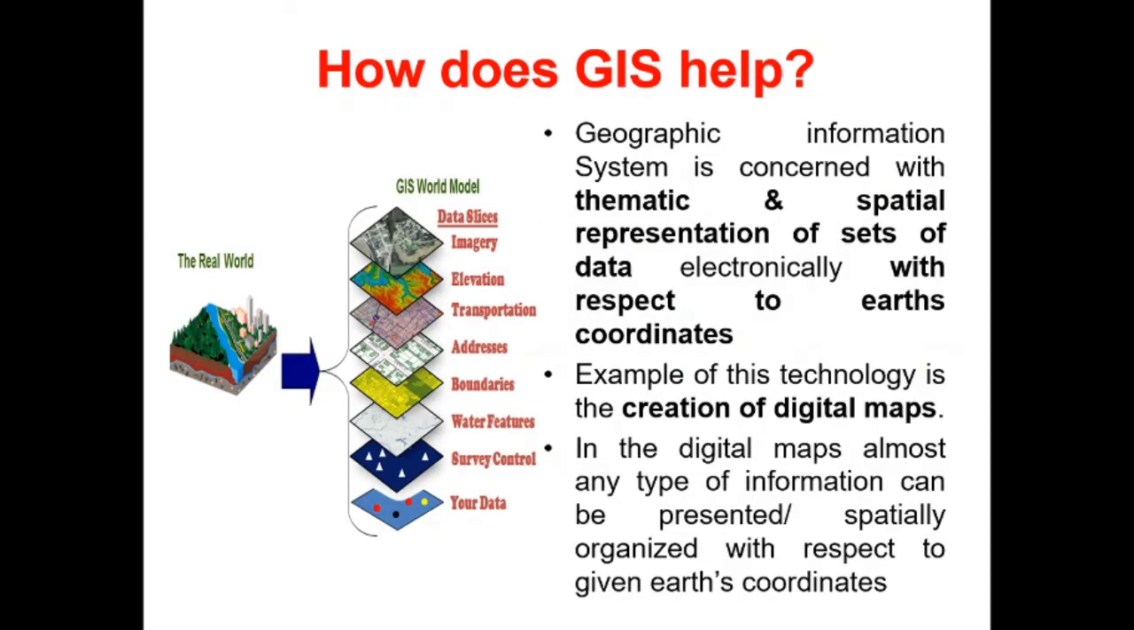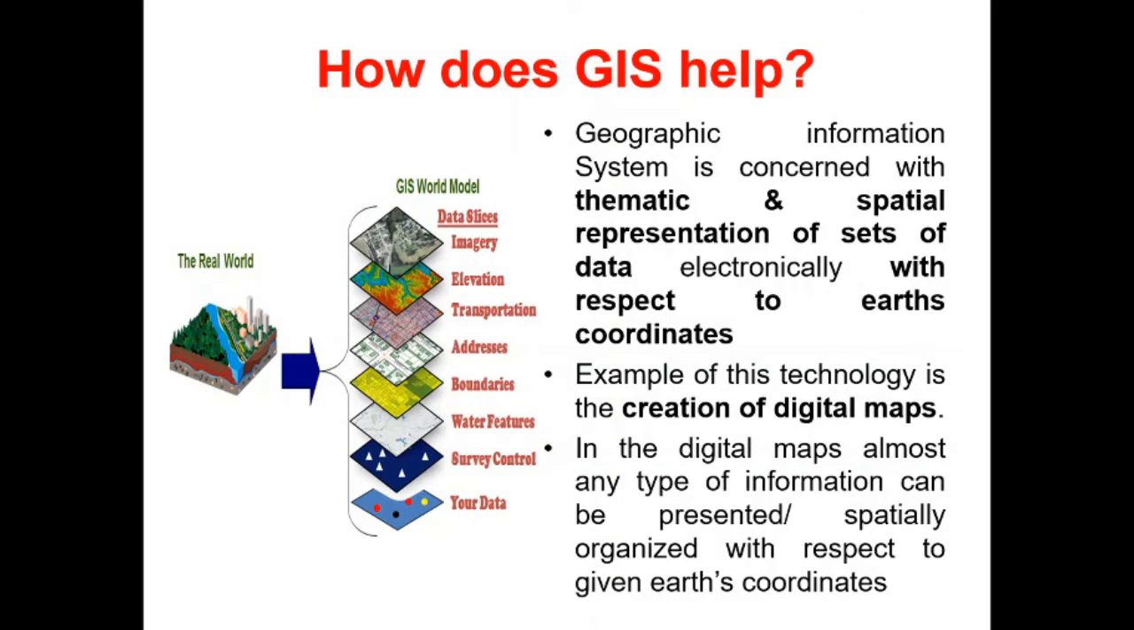In this lecture, we will talk about the use of Geographic Information System, that is called the GIS. So what is GIS and how does GIS help to the people? Well, the Geographic Information System is concerned with thematic and spatial representation of sets of data electronically with respect to the Earth's given coordinates. The example of this technology is creation of the digital maps.